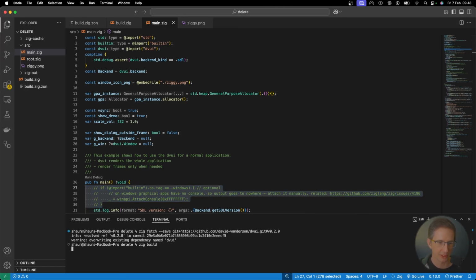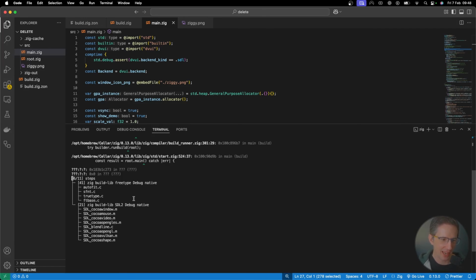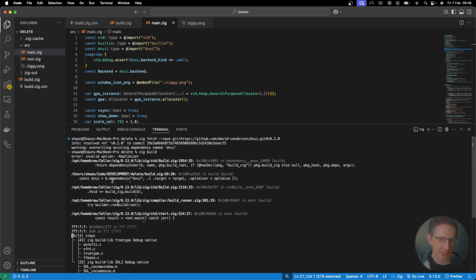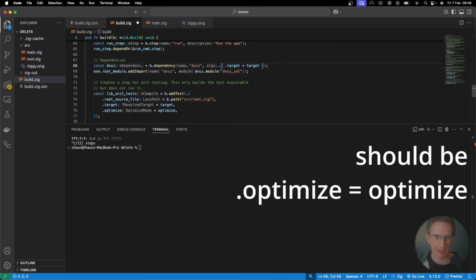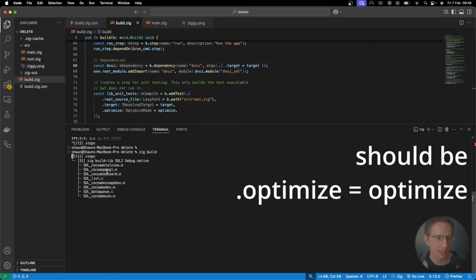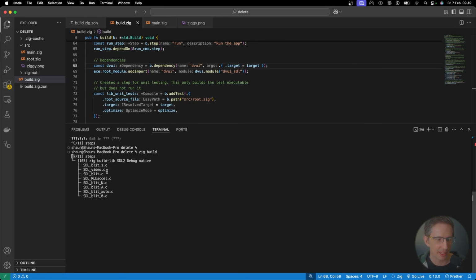Zig build. Well, it's doing something. And I don't know what it's doing, but it's doing something and it's definitely failed. It says invalid option, de-optimizer. We don't want this optimizer in here. Let's just remove that for a second. Let's see if that builds. Wow, it's doing better than I thought it would. This is building. Oh my word, that actually ran. Let's just do zig build run.